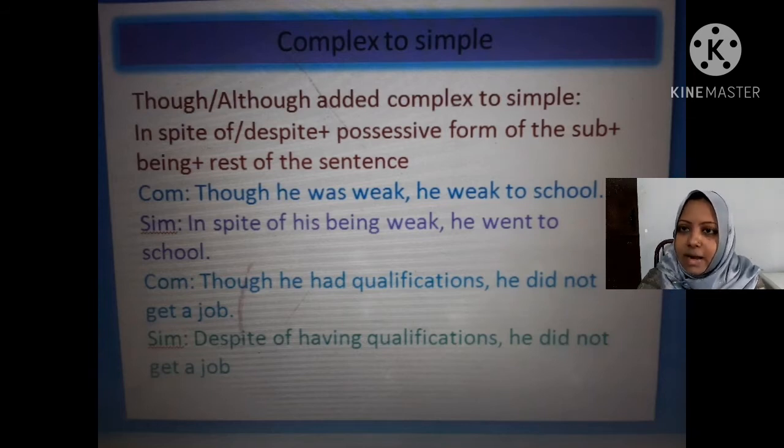If there is am, is, or was, were, then you have to take being, and if there is have, has, or had, then you have to take having. So this is the difference for taking being and having. Hope you understood.